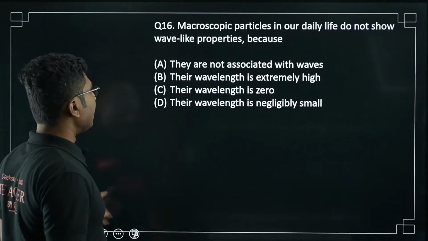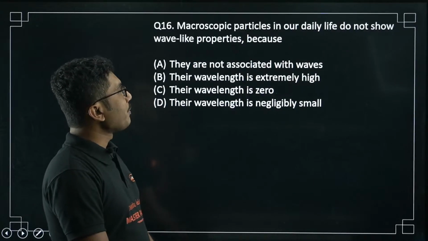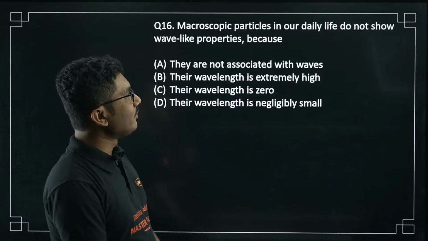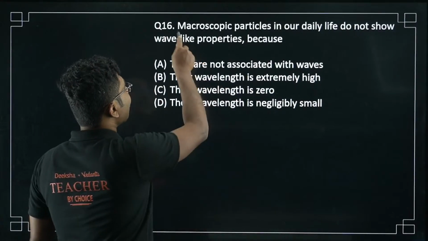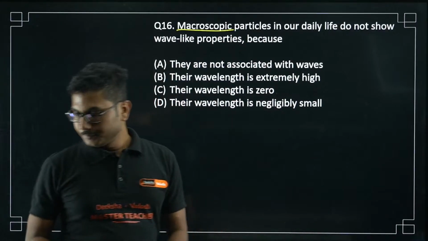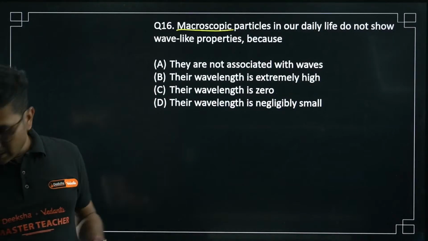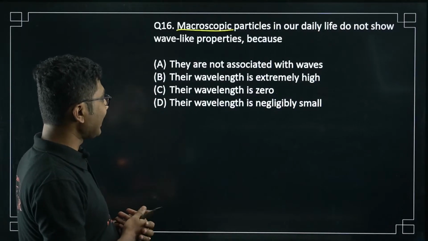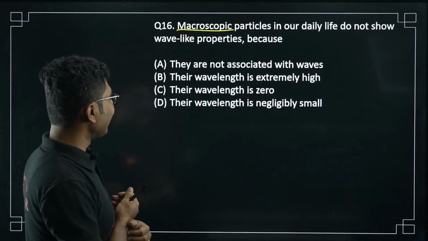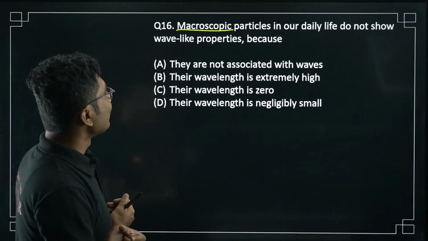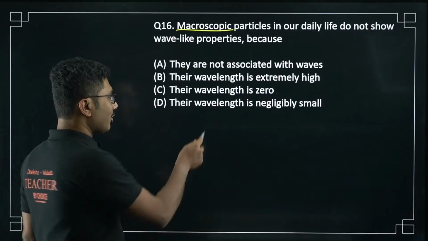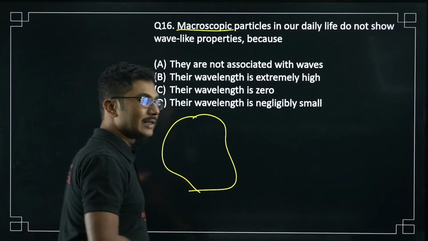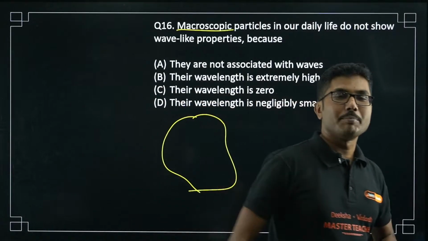Where we do not need any complicated things, we do not complicate things. We keep it simple. Now, macroscopic particles in our daily life do not show wave-like properties. Their wavelength is negligibly small. So what is the meaning of macroscopic? Macroscopic means large objects like you, me, your mobile phone, your TV, your laptop, your computer.